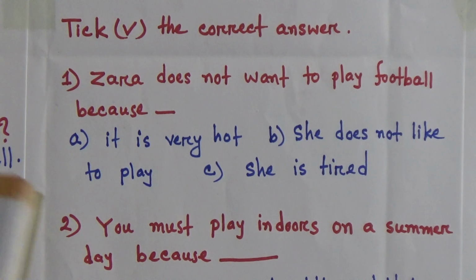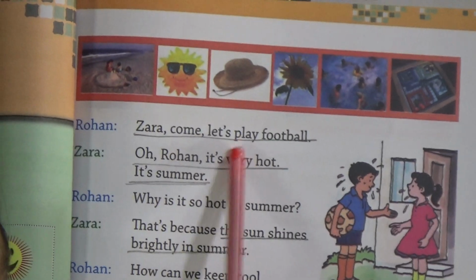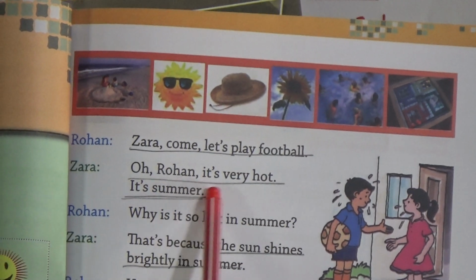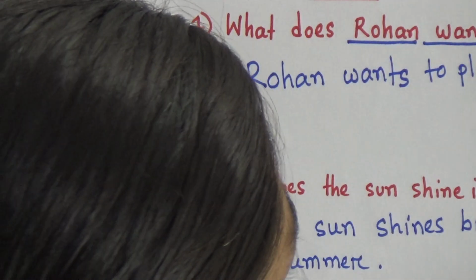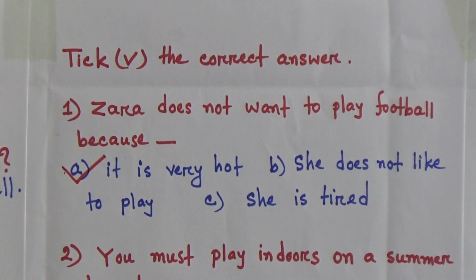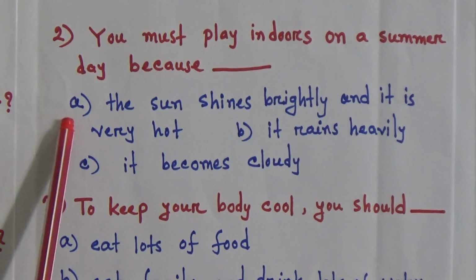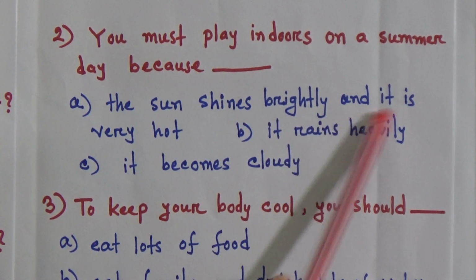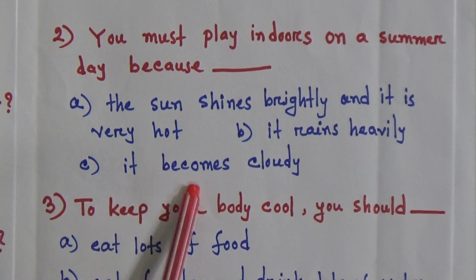We know from this story. Let's go through the main story. Zara, come, let's play football, Rohan is saying to Zara. Zara replied, it's very hot, it's summer. So Zara does not want to play football because it is very hot. The correct answer will be answer A. Number 2: You must play indoors on a summer day because A, the sun shines brightly and it is very hot; B, it rains heavily; and C, it becomes cloudy.